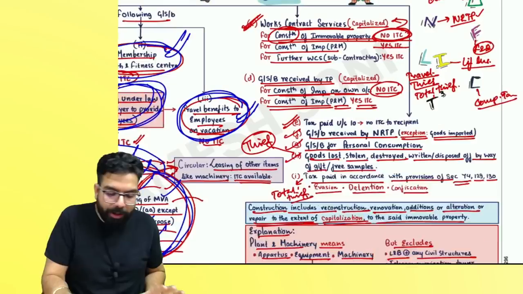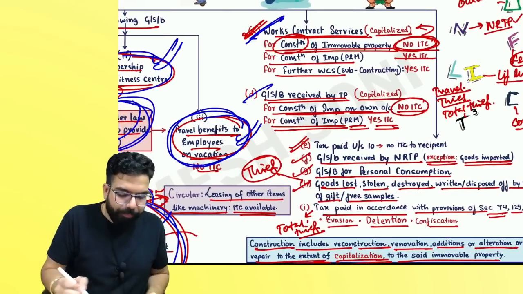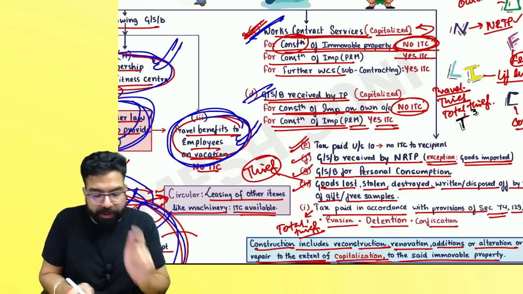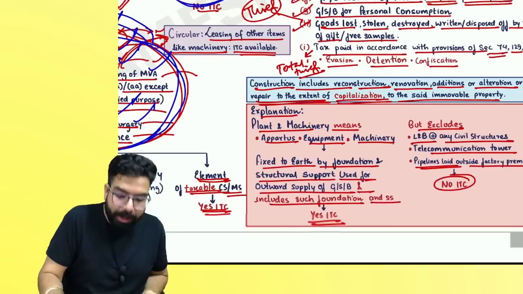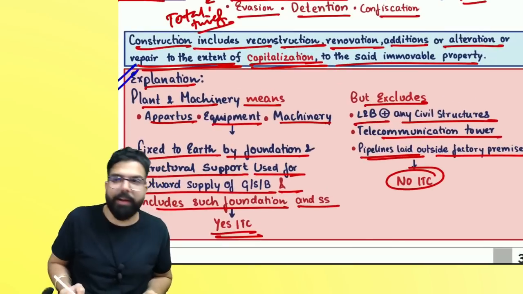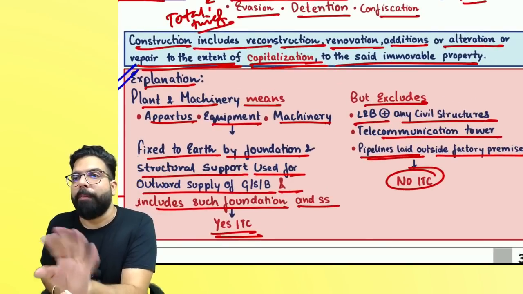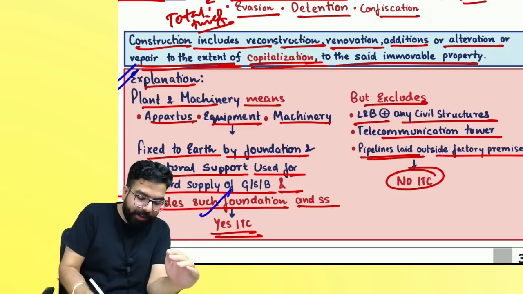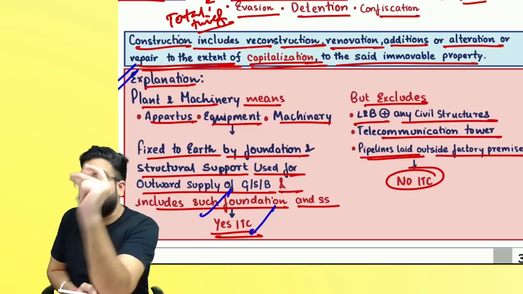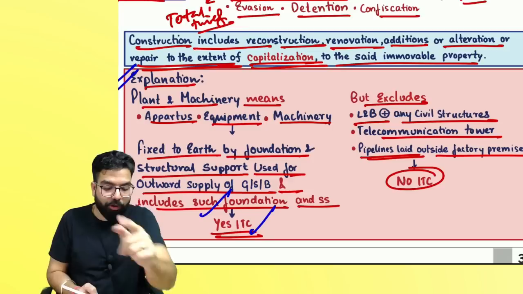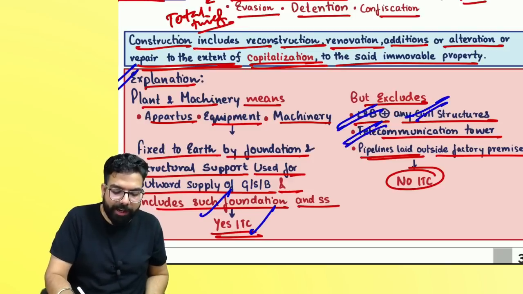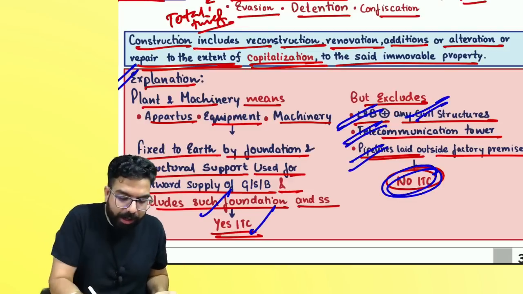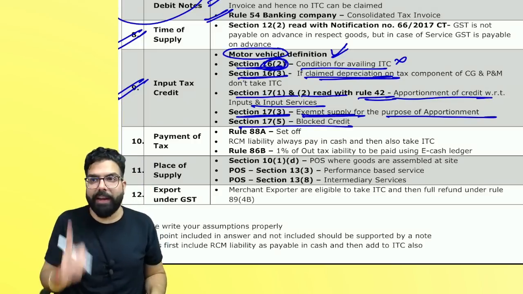Remember one thing, works contract and good services received for construction of immovable property, you will not get the credit. But with respect to plant and machinery, you get the credit. And one important point which I have always seen is plant and machinery purchase, works contract service taken for the foundation. For the foundation also you will get the credit. But remember, plant and machinery does not include land and building, civil structure, telecommunication and pipeline laid outside the factory. You will not get the credit. Done, everyone. Please be very careful about it.